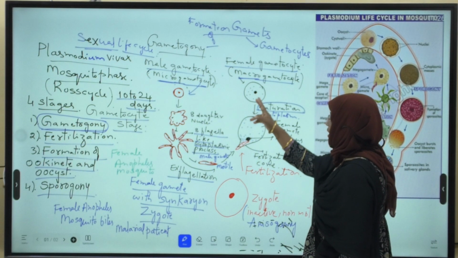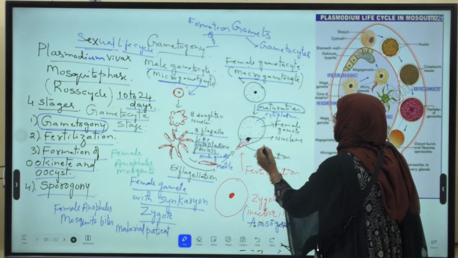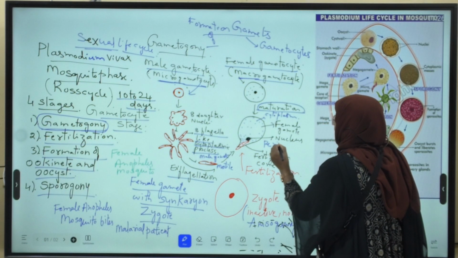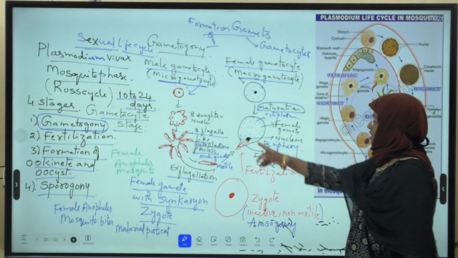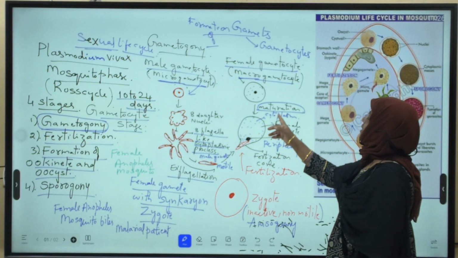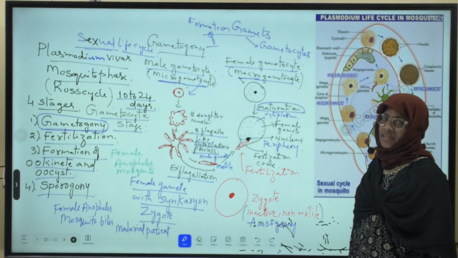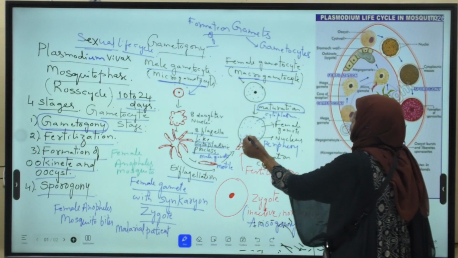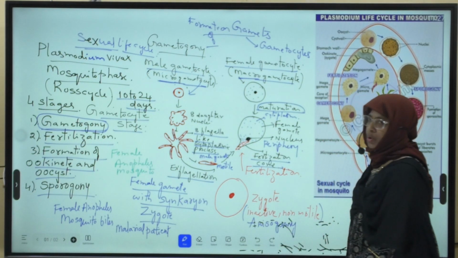At this region, the cytoplasm forms a funnel-like projection. That projection is called the fertilization cone.